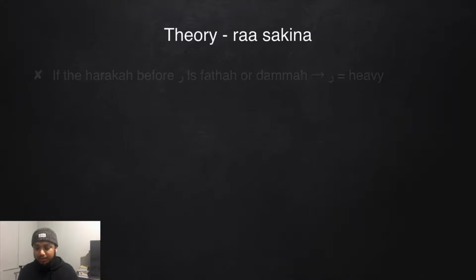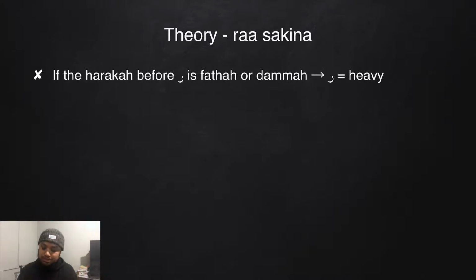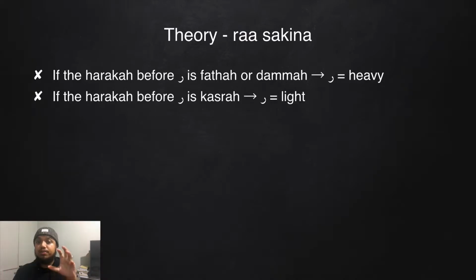Fantastic. But what about if Ra is sakina? What if Ra doesn't have a fatha? What if it doesn't have a kasra or a dhamma? Well, if Ra has a sukoon, then we look at the letter before it. So if the haraka before Ra is fatha or dhamma, then it's heavy. If the haraka before is kasra, then it's light. So if Ra has a fatha or a dhamma, then it's full. If it has a kasra, it's light.